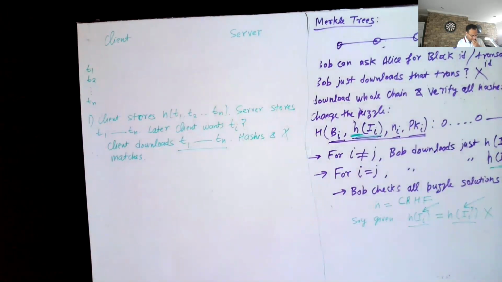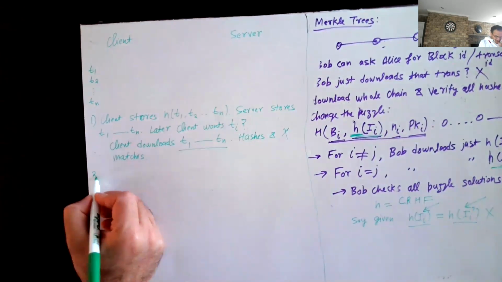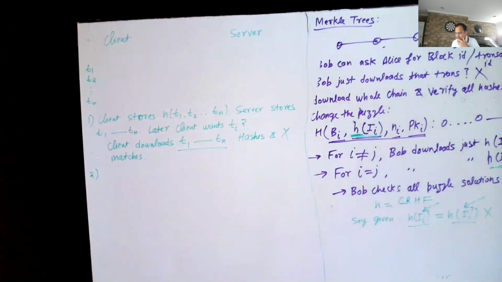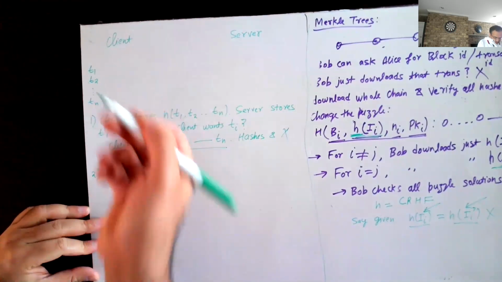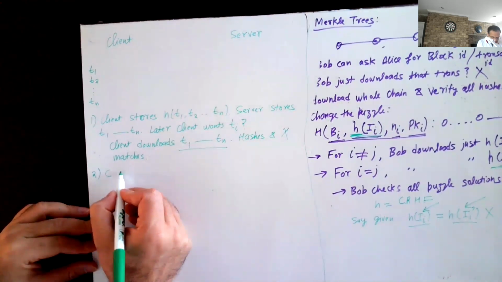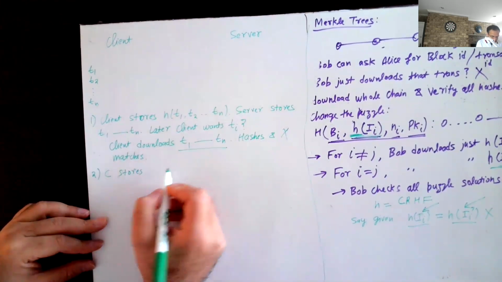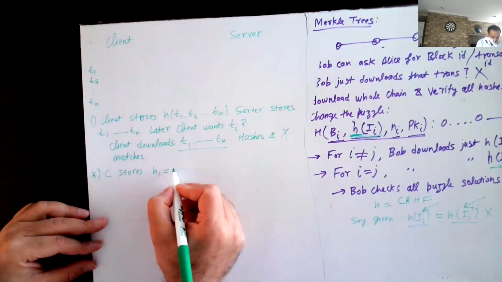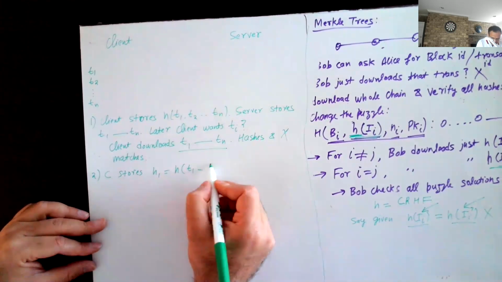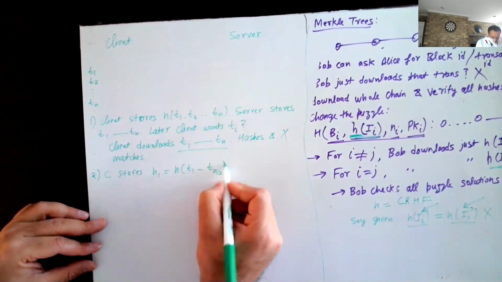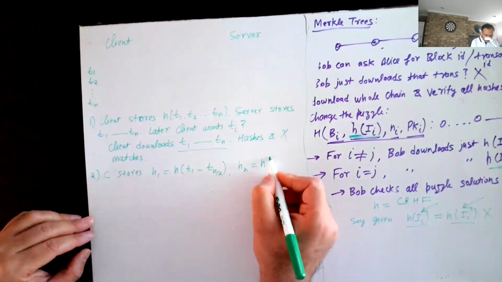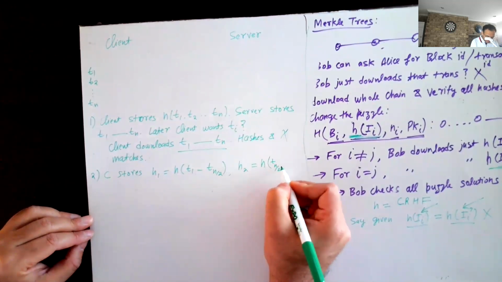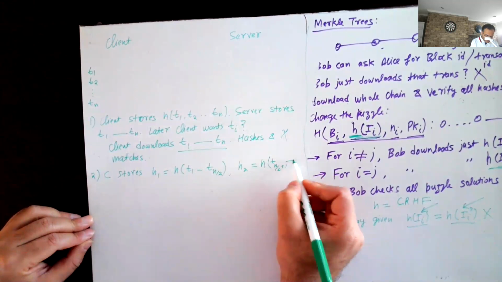Here is another option. How about dividing this list of transactions into two equal parts? So let me call the client C and the server is S. What if client stores H1, which is the hash of the first half, up to let's say Tn by 2, and H2, which is the hash of the second half of the transactions, up to Tn.